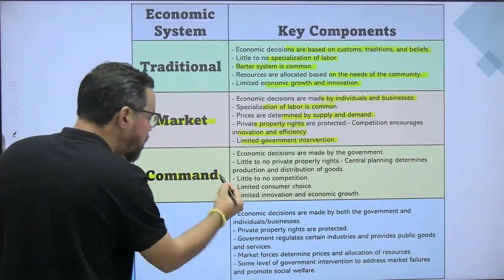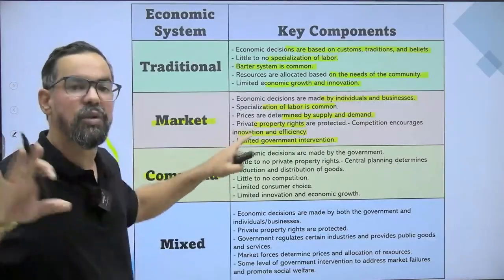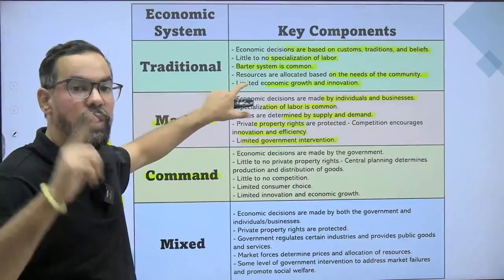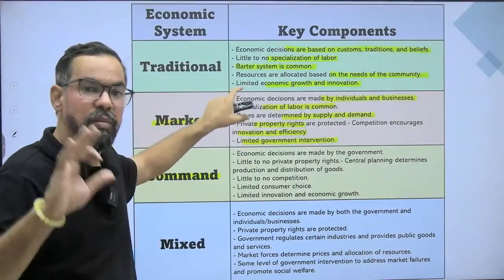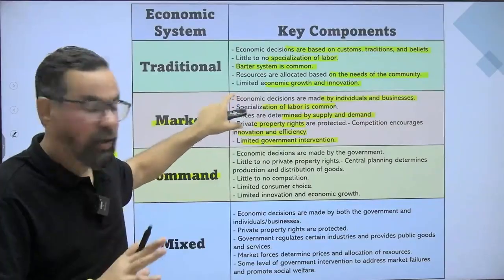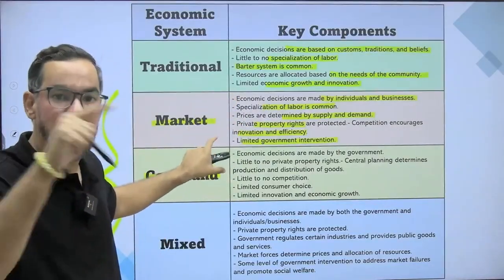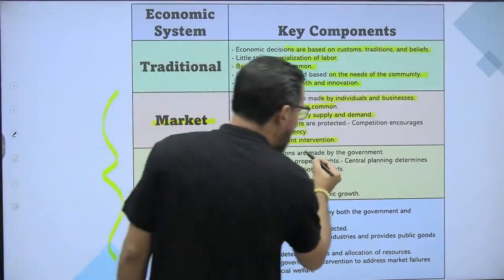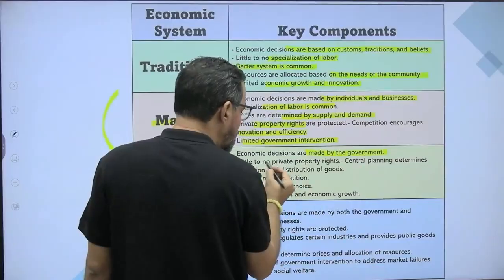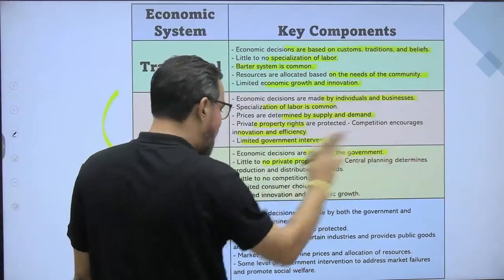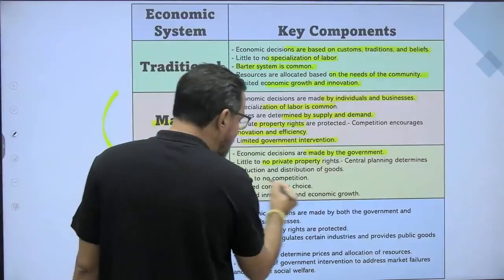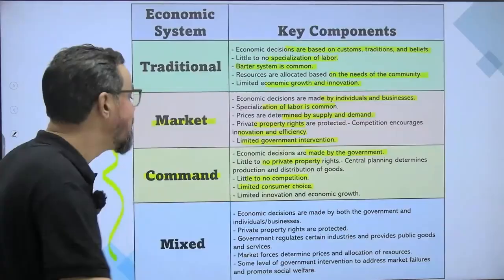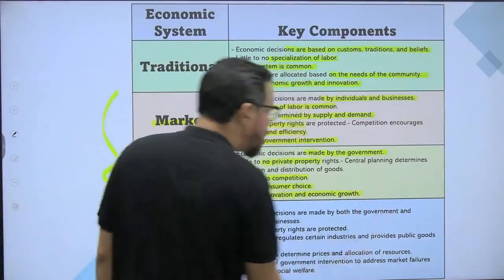Then command economy. When it comes to command economy, the property rights, or the ownership rights, belong to the government. Okay? Government will decide in this case what to produce, how to produce, and for whom to produce. In the other case, the decision will be mostly by the private parties or the market. But here the answer to these particular questions will be given by the government of that particular country, right? So economic decisions are made by the government. Little to no private property rights. Central planning determines the production and distribution. Little to no competition. They have some sort of monopolies, and that monopoly belongs to governments. Limited consumer choice. Limited innovation and economic growth, right?